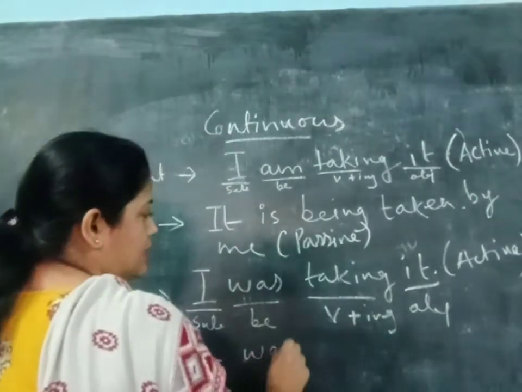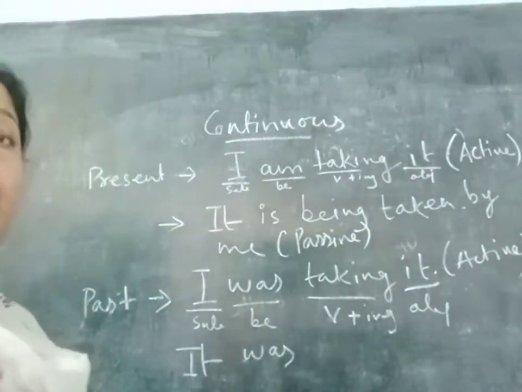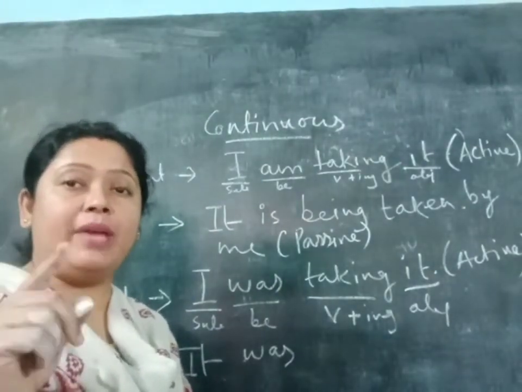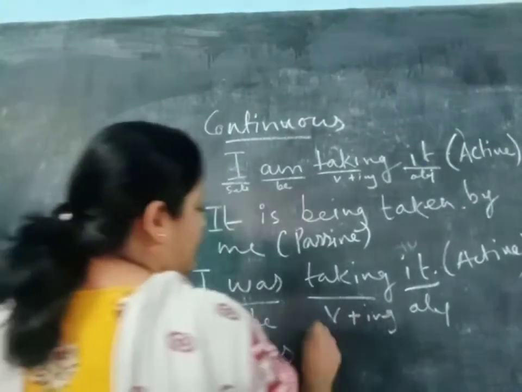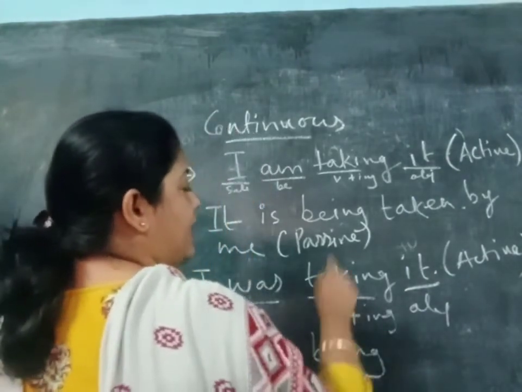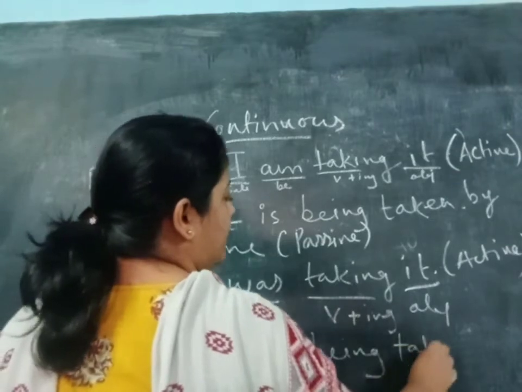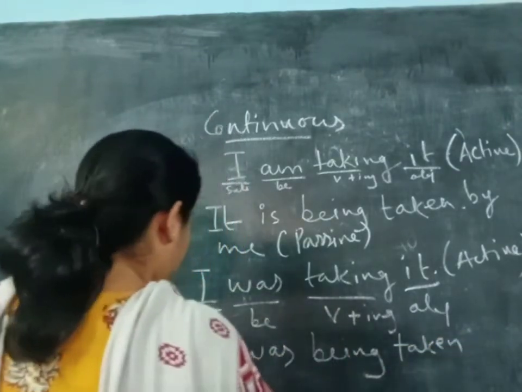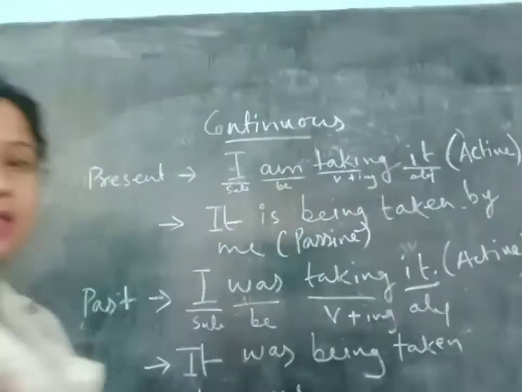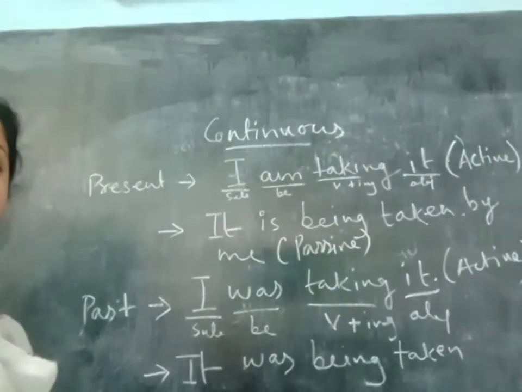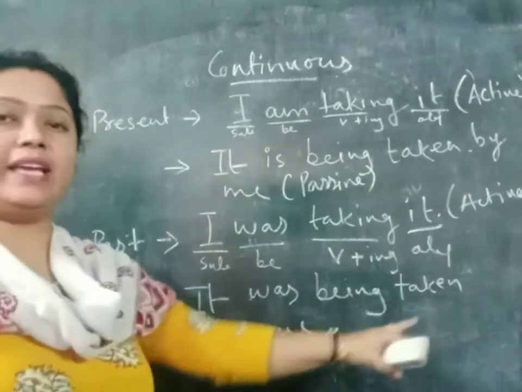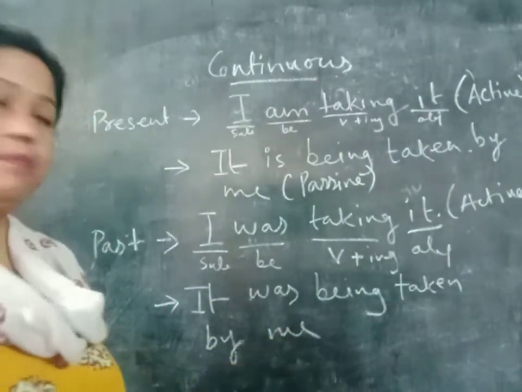It was, then continuous tense, so the word being. It was being, then it was being taken by. I will become me. That will be the answer. So it was being taken by me.